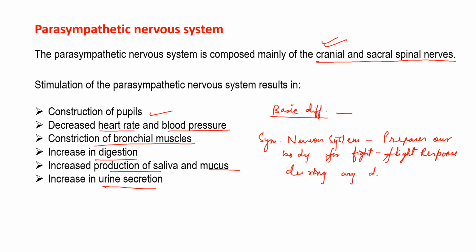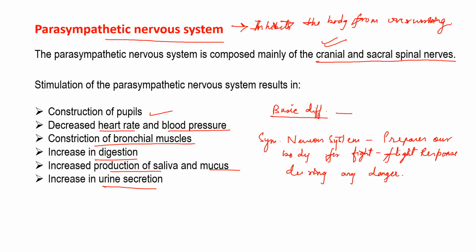Clear? Whereas the parasympathetic nervous system inhibits the body from overworking, that simply means it restores the body to a calm and composed state.